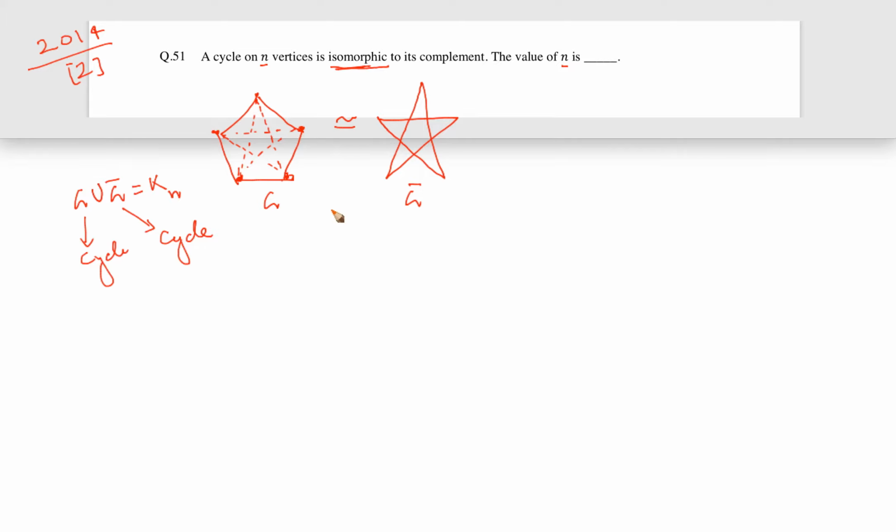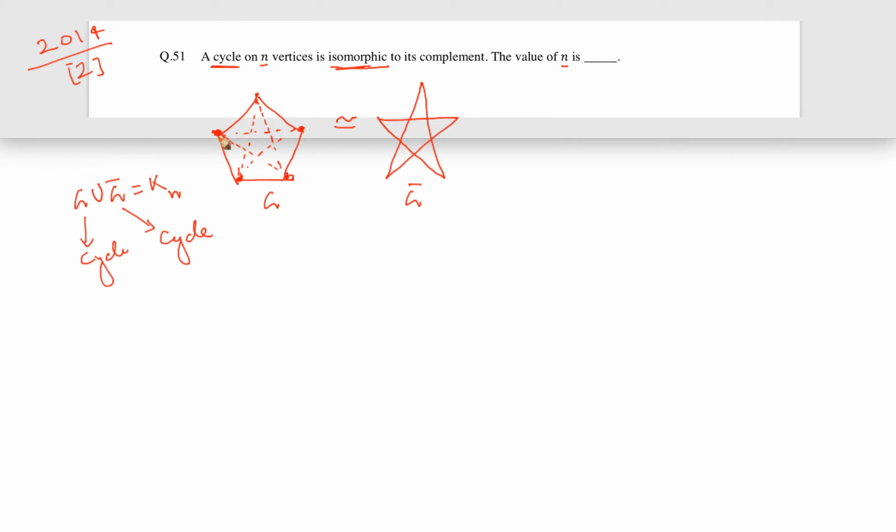However, if you don't already know this fact, then I will show you a couple of ways in which you could find the value of n. Firstly, the first way: since it is given that the initial graph is a cycle, you know that in every cycle the degree of any particular vertex is 2.